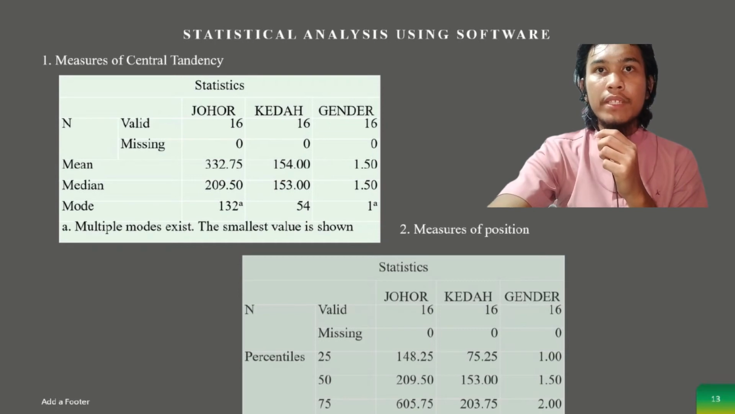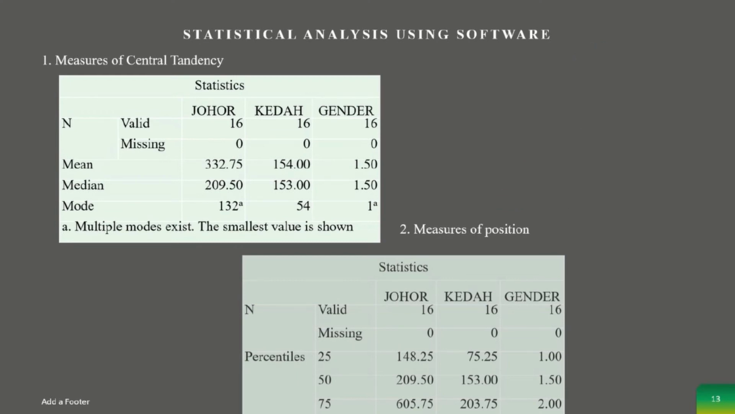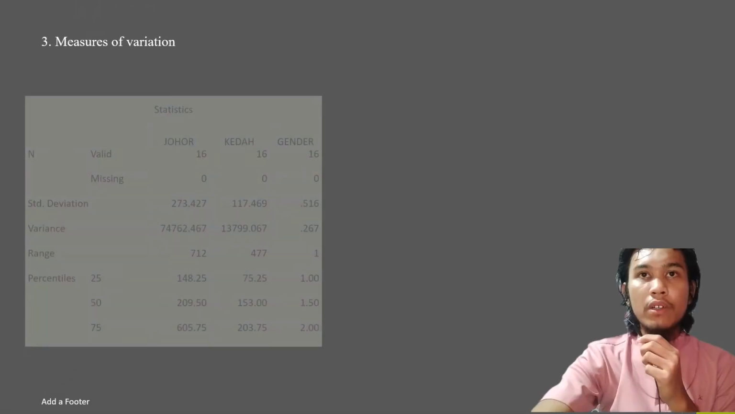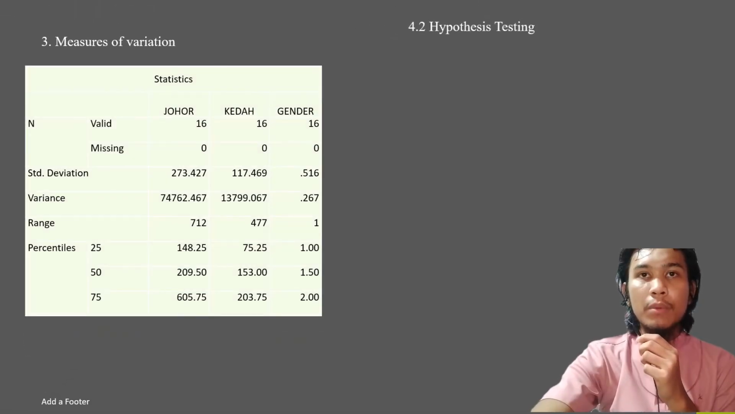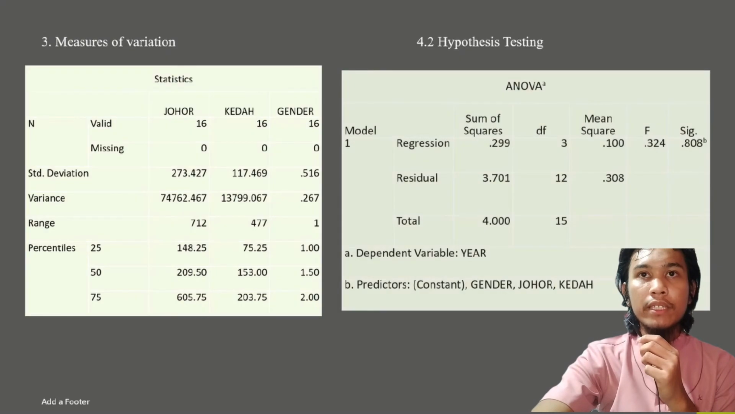The first quartile Q1 and third quartile Q3 of Johor in SPSS are 148.25 and 605.75, while Kedah Q1 is 75.25 and Q3 is 203.75. For measure of variation, data population by state administrative district in 2017 and 2018, for variance Johor